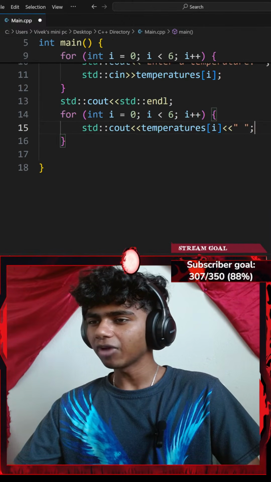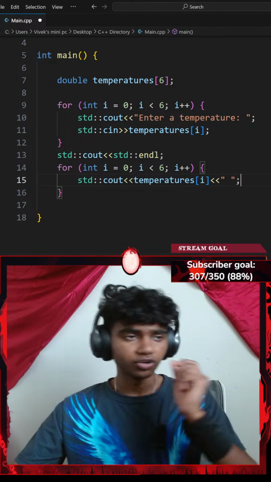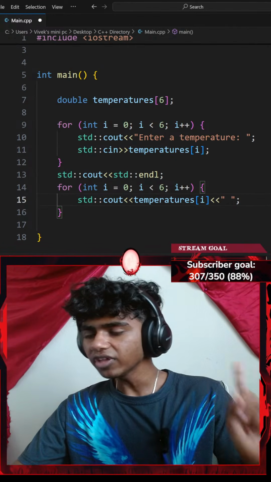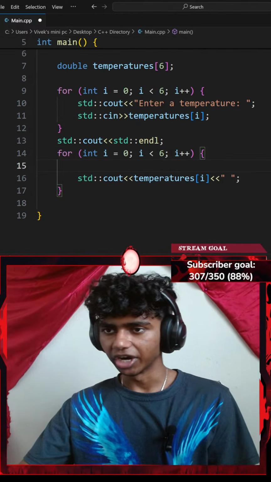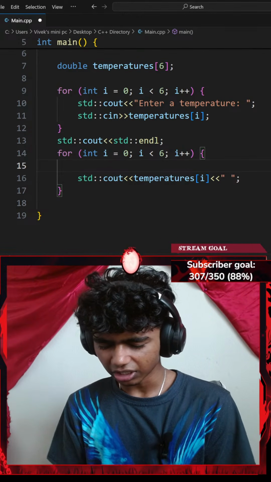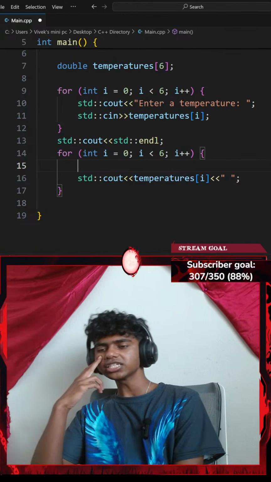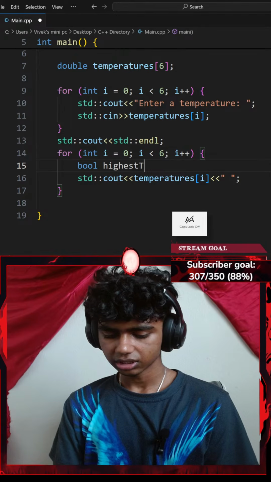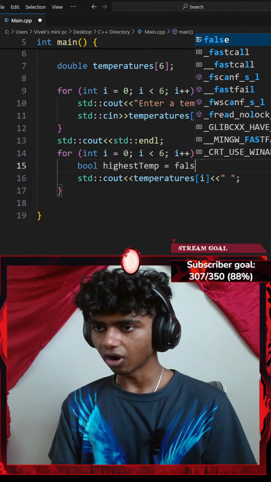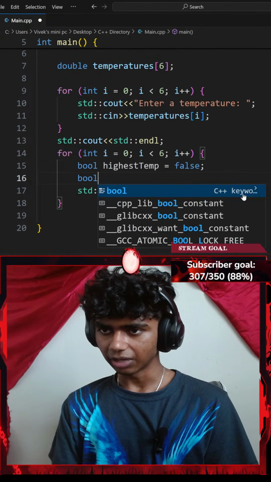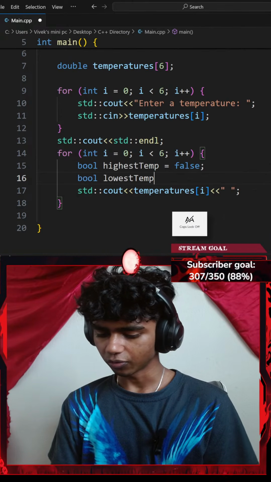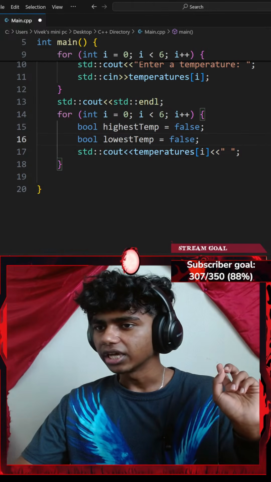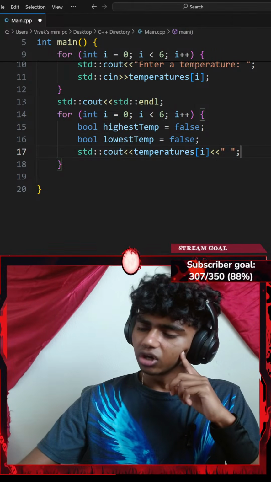Okay, this is where I get my entire array. Next up, find and print the highest temperature. So to print the highest temperature, I could load in a few variables. For example, let me go with a boolean of highest temp, which equals false. And then I'll go with a boolean for lowest temp, which equals false as well. There we go. Next up, I gotta go with an if statement.